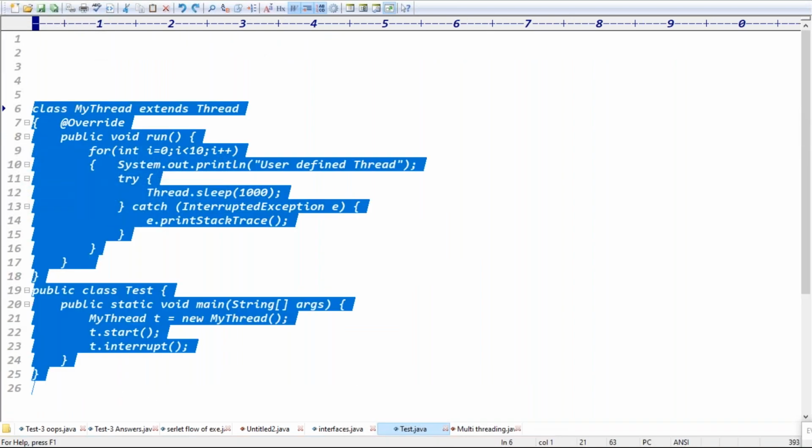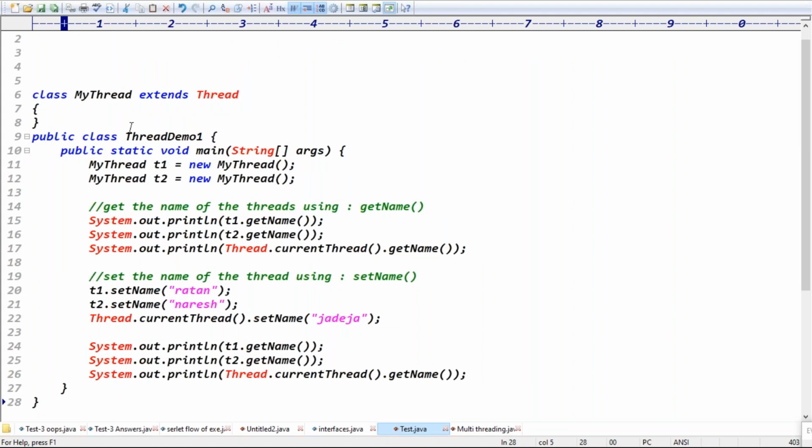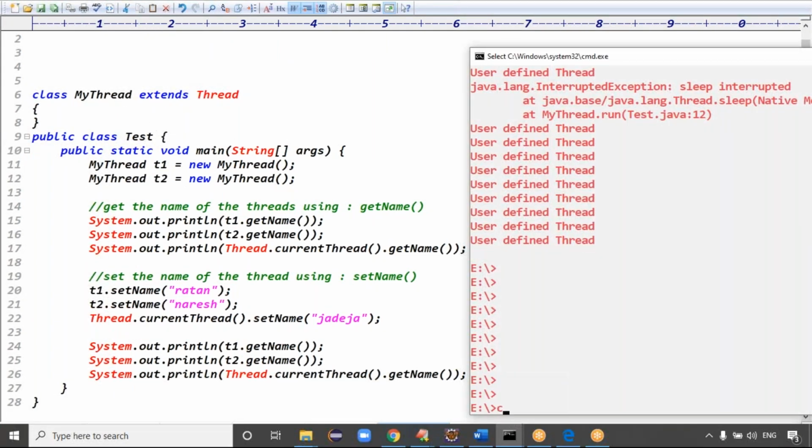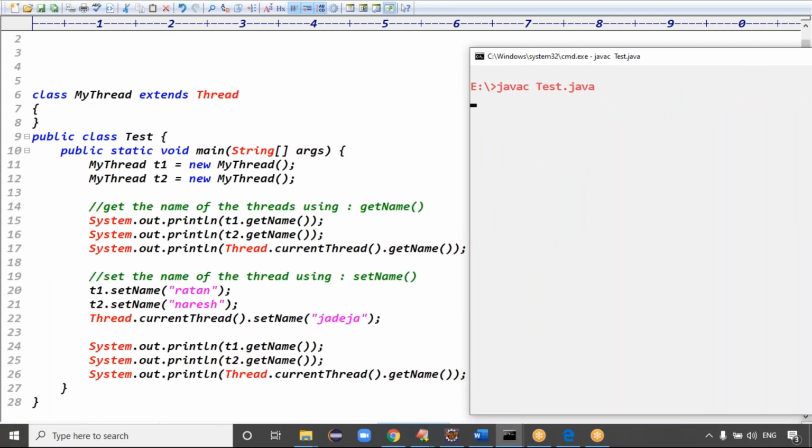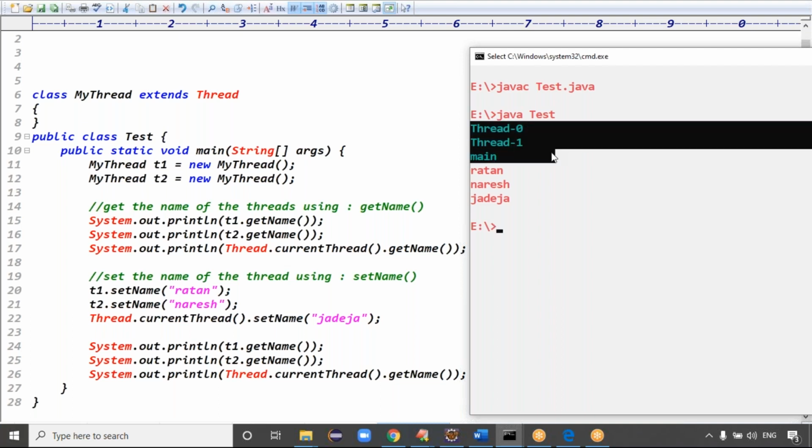The default names start from Thread-0, right? Exactly. Yes, you can compile this code. The code compiled fine and executed fine. So initially, what are the names, guys? t1.getName() is what? Thread-0, Thread-1, main. These are the first three lines, before setting the names.